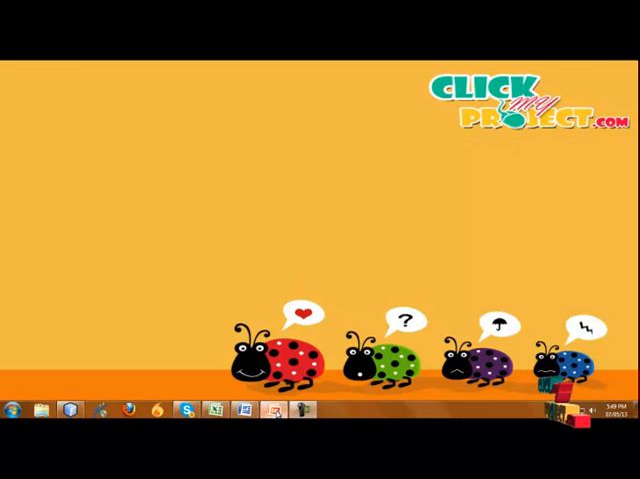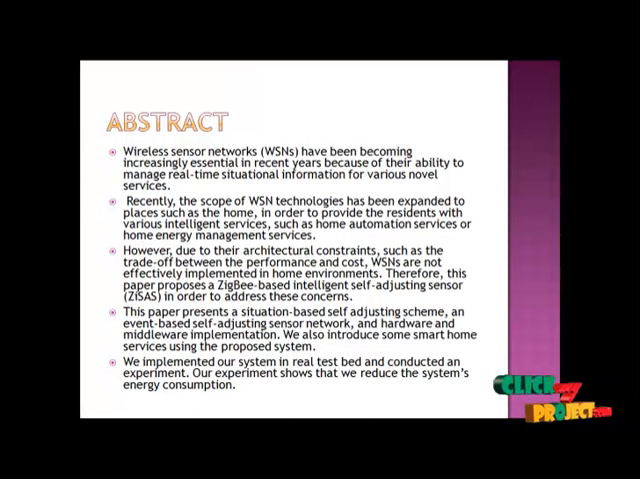Now we're going to see an intelligent self-adjusting sensor for smart home service based on ZigBee communication. Here is an abstract for ZigBee communication. Advances in electromechanical systems and wireless communication technologies have led to great progress in wireless sensor networks. The applications have become increasingly important because of their ability to monitor and manage situational information for various intelligent services. However, there are still some challenges in designing wireless sensor network systems and applications.